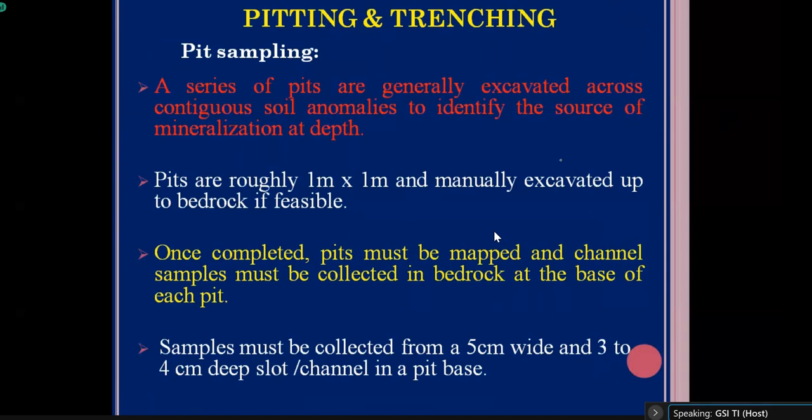And generally the dimension of the pit will be 1 meter by 1 meter, and it will be excavated up to the bedrock surface if feasible. Okay, if you can expose the bedrock surface by doing the pitting, you have to collect the rock sample from the bedrock, and after getting analysis, we can understand from where the anomaly is coming in the soil sample. Okay, so generally a 5 centimeter wide and 3 centimeter deep slot or channel is excavated in the base of the pit for the collection purpose.